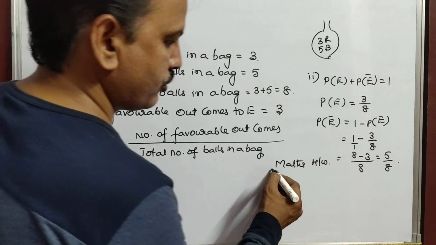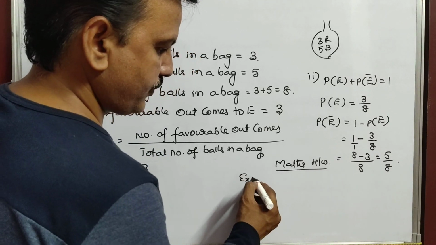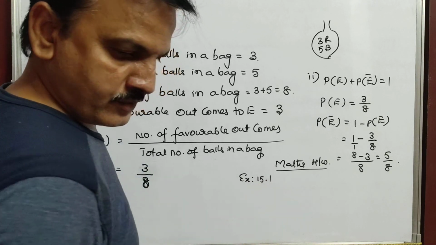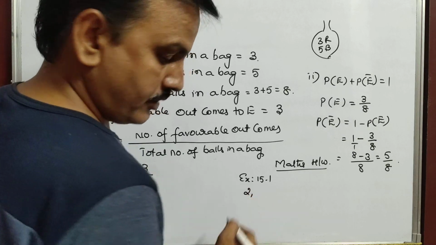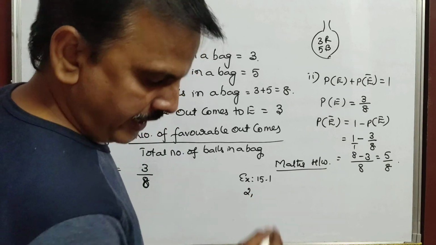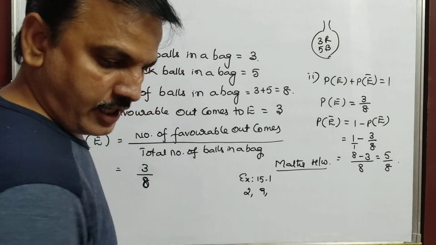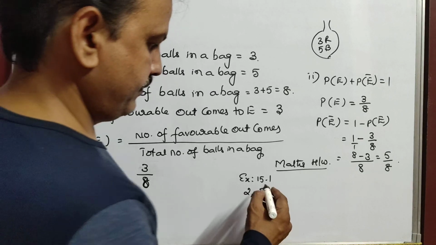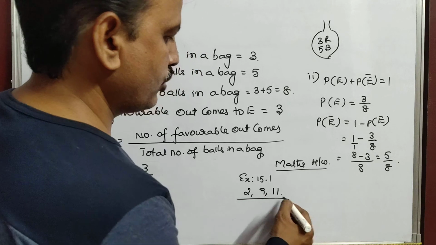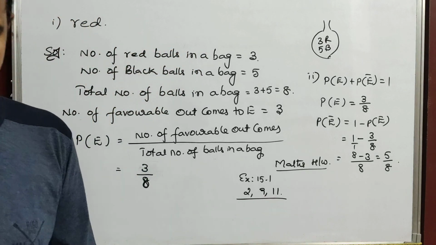So maths homework, exercise 15.1, second question, next 9 and 11. So 2, 9, 11 you just take as homework.